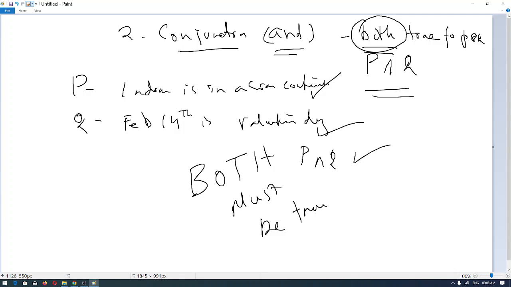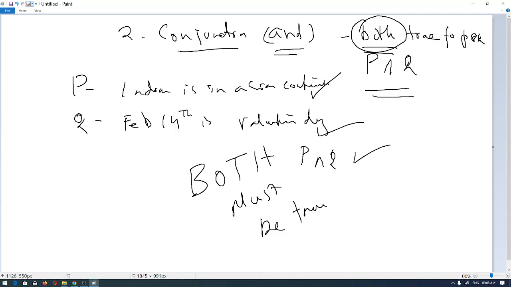So these two statements I am given. Is this true? Yes, this is true. Is sine square A equal to 1 minus cos square A? Yes, this is also true. Therefore P, this is the sign for and, the conjunction sign, Q. So this stands valid. So now is it clear that both the statements should be true? Then only it would be a valid conjunction.